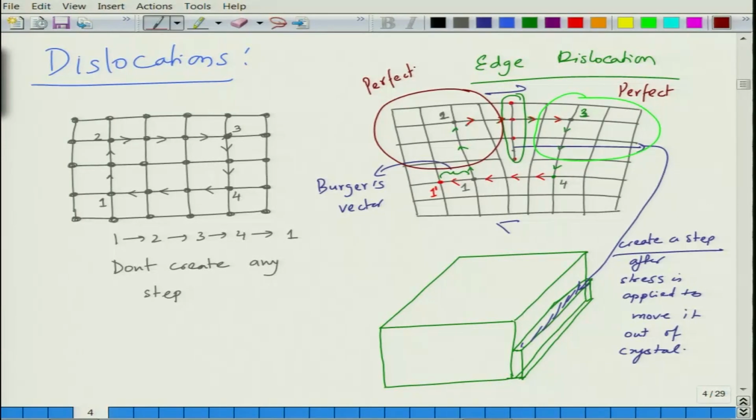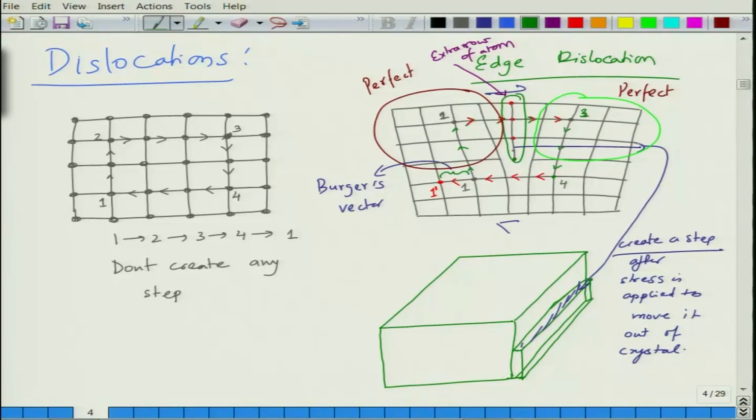The shape will be slightly different because of deformation in the lattice because of the extra row, and this extra row of atoms which is present here is, you can say, the extra row of atoms. So, the plane in which the dislocation is going to move. You can see that this extra row, as you apply stress, will either move to the right or to the left.